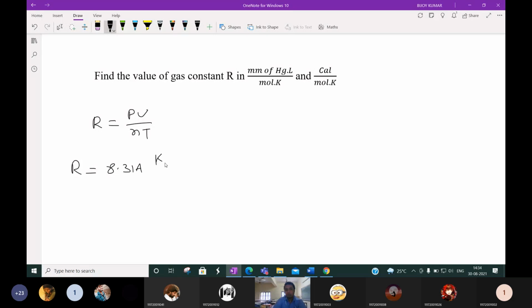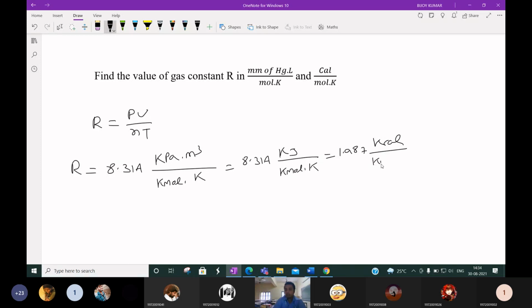R has the units 8.314 kilopascal into meter cube by kilomole into Kelvin, or you can say 8.314 kilojoule per kilomole into Kelvin, or you can say 1.987 kilocalorie by kilomole into Kelvin, or you can say 0.08206 atmosphere into meter cube by kilomole into Kelvin.